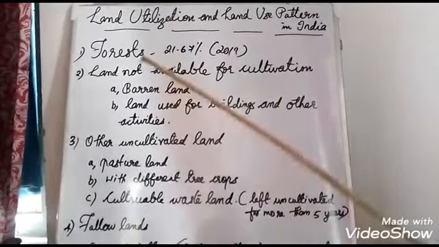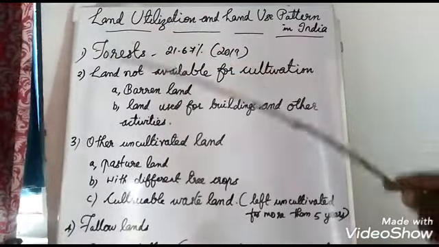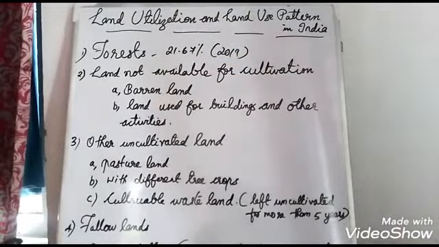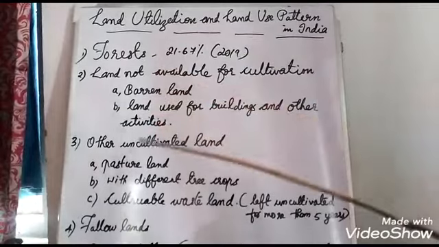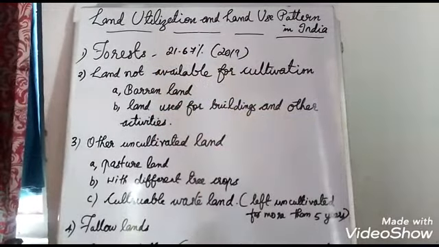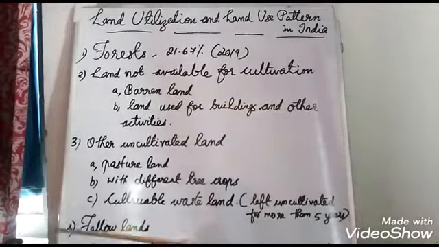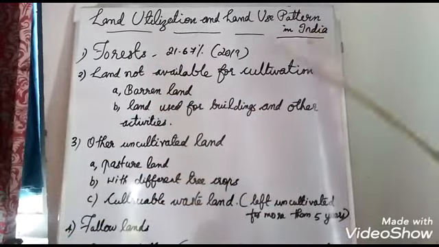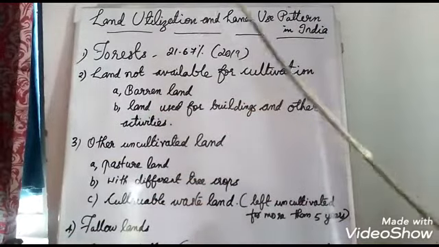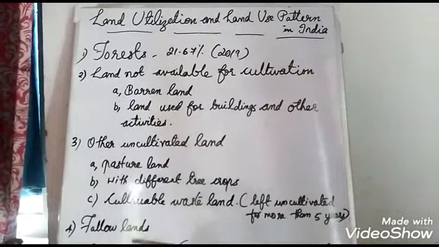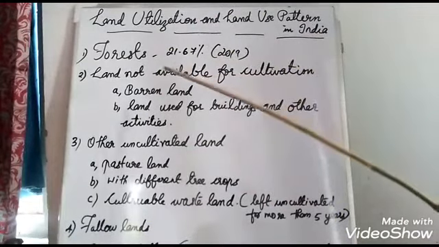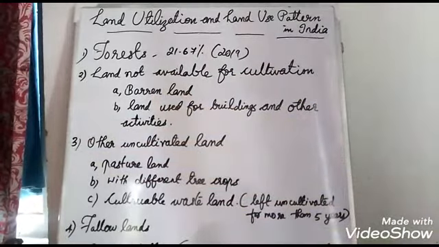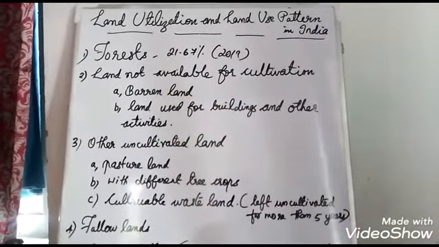So this is the general land utilization, whether it is in India or elsewhere in our world. This is the total list. Then based on this, which are the different areas we have, land use pattern in India? How do we use land here in our country? Okay, that is the main topic here.